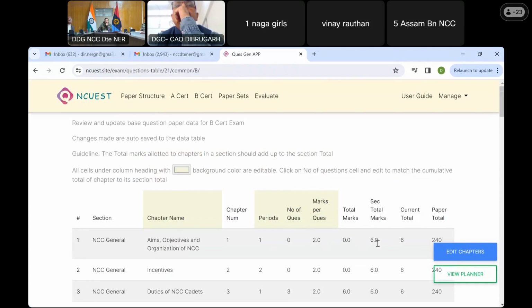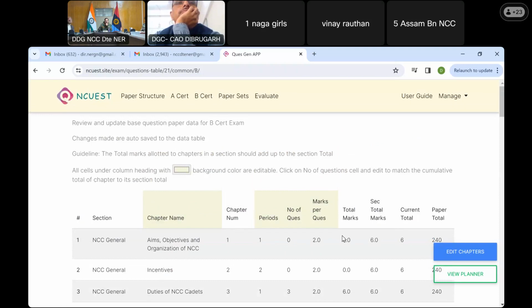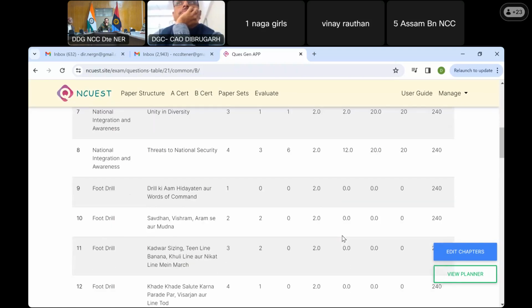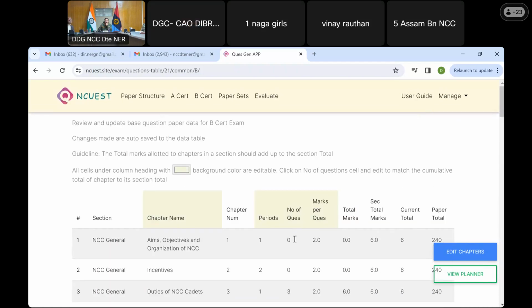However, the number of questions in this section cannot be more than 6. The total marks cannot be more than 6. So 2 marks per question, you can only have 3 questions. And once you start editing it, right now it is pre-filled. So the total of 240 and section wise, it is all matching. So if I change something over here, if I want to click this and make it 1 and I click outside, this becomes red because you have exceeded 6. You cannot exceed 6 in this case because 6 is the total given and it becomes 242 total marks.